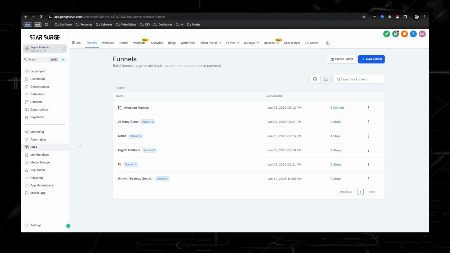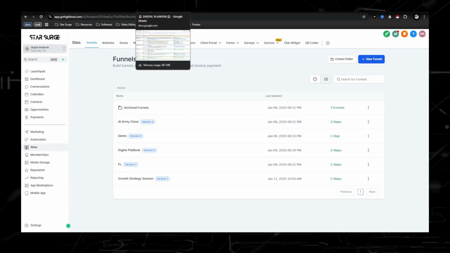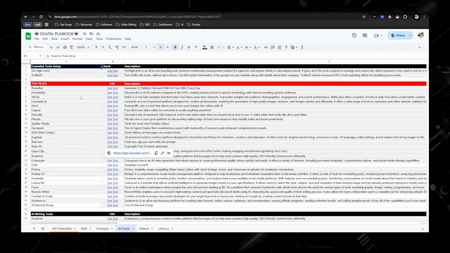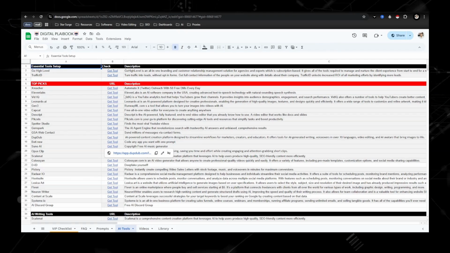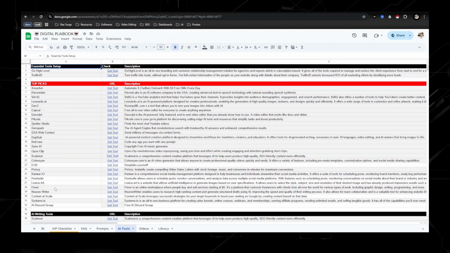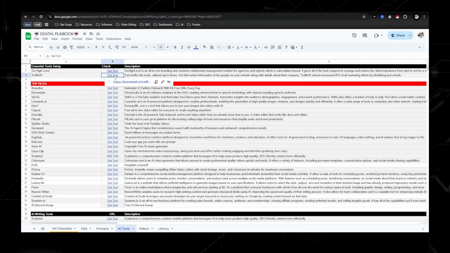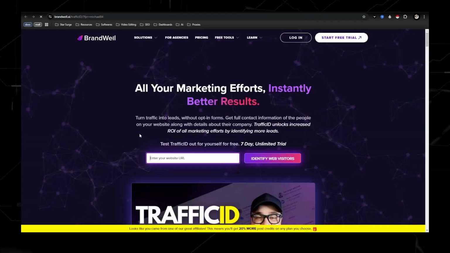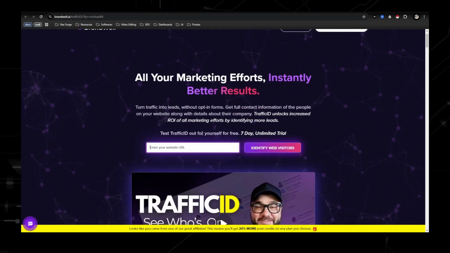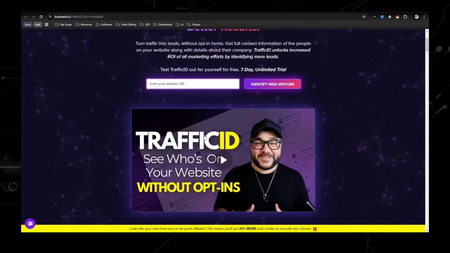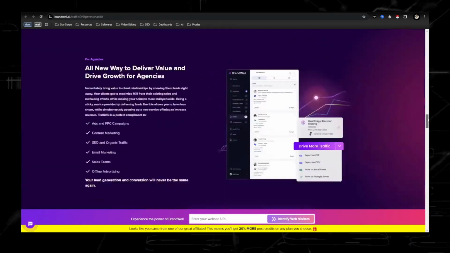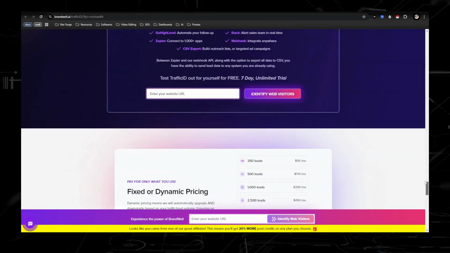Before we pick out the funnels and everything, you need to figure out what type of tool or service you're going to be promoting. Now, the two up here are just essential tools that I've been using, but for any of the ones in the top picks, you're able to be an affiliate and promote these tools by driving traffic. The tool that I've been really liking is called Traffic ID. What it allows you to do is, just by putting a simple code on your website, you'll get leads just from people landing on your landing page, and they don't even have to opt into anything.